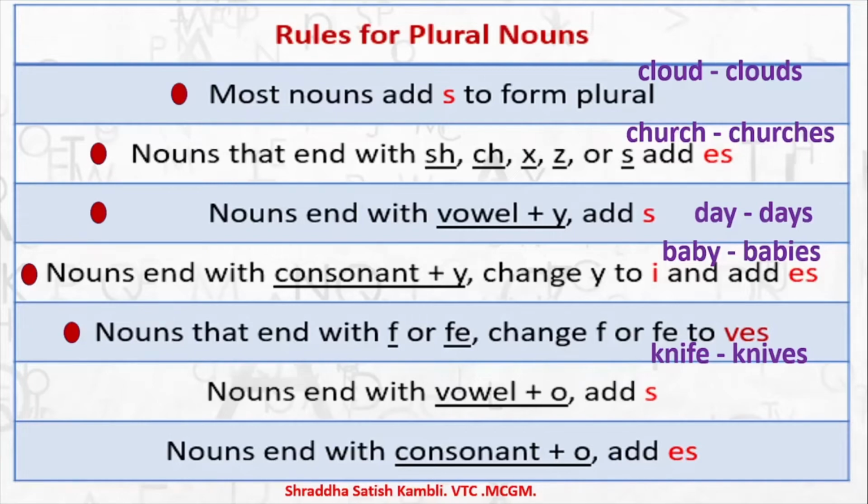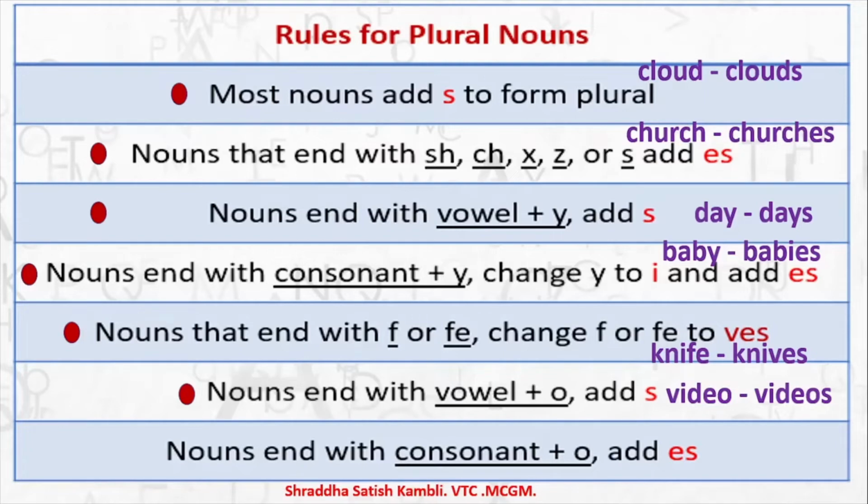Okay. Next one. Nouns that end with vowel and o add s. So whichever noun ends with a vowel plus o. For example, see here, video, V-I-D-E-O. E is a vowel and o is o. So you make it plural by adding an s. So it is videos. Alright.